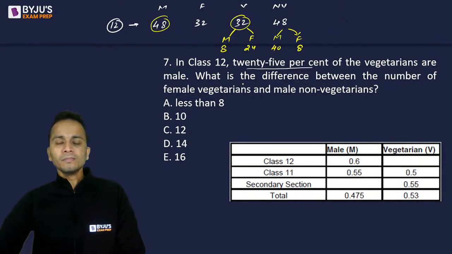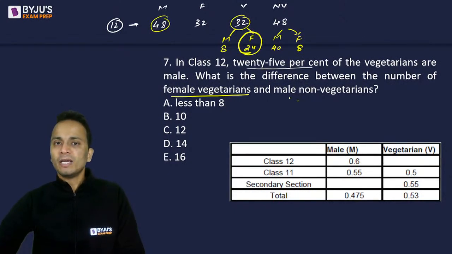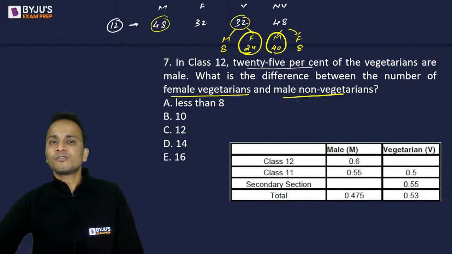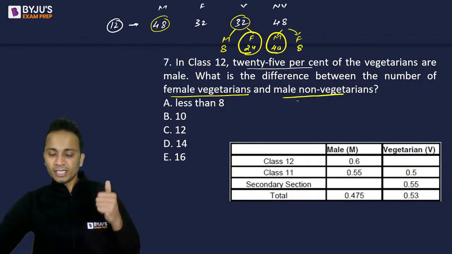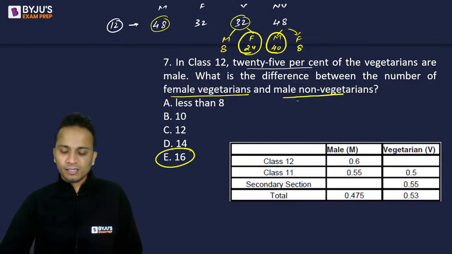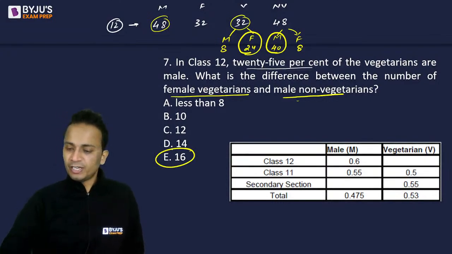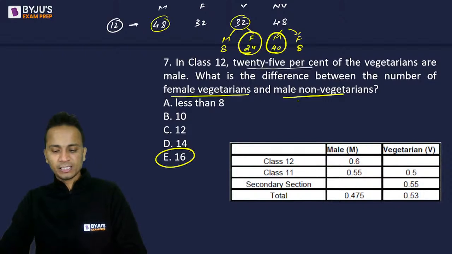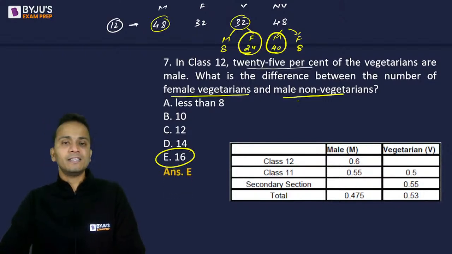Cool? So question is, what is the difference between the number of female vegetarians and male non-vegetarians? So female vegetarians is 24 and male non-vegetarians is 40. We have to calculate the difference between these two numbers, and the correct answer is 16. Perfect. Good, Jaydev. So you have already given the answer. 16. Yes, it is the correct answer.